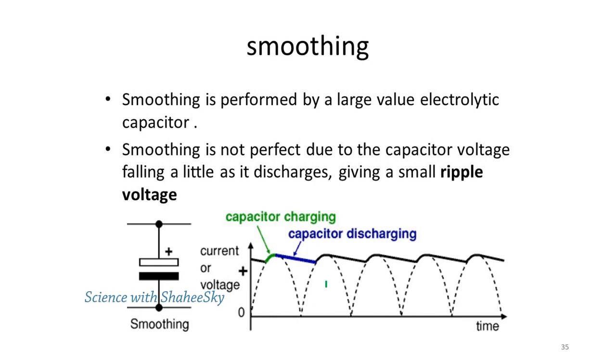And as well, smoothing. What is smoothing? Smoothing is performed by a large-value electrolytic capacitor. Smoothing is making the wave smooth after the rectifier, after full wave or half wave rectification, like in this way. In this, smoothing is not perfect due to the capacitor voltage falling while the capacitor is